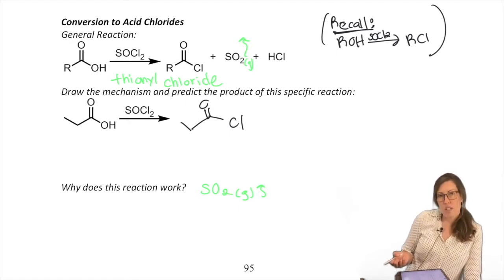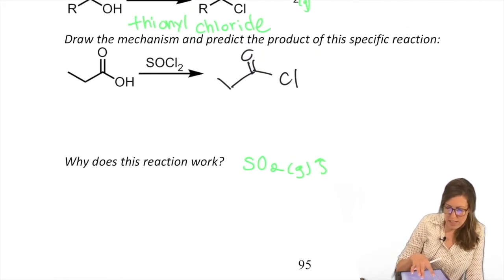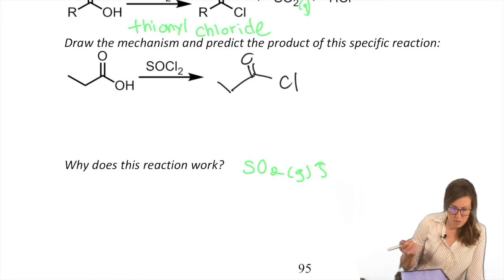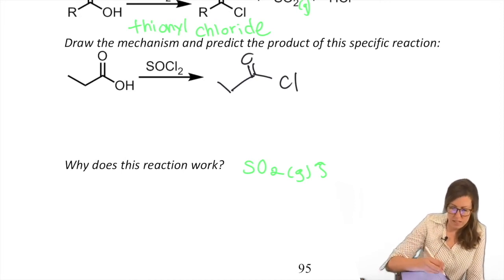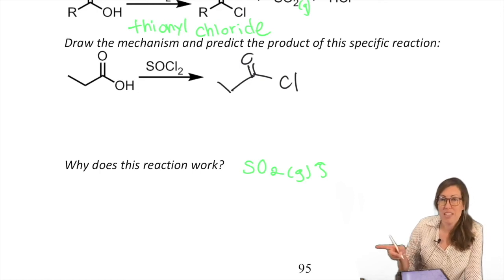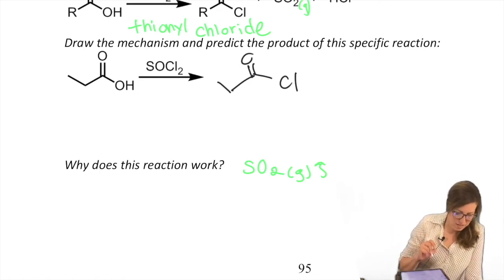Why does this work? Because we know that carboxylic acids are not very reactive. There's a way to take advantage. That's the actual electrophilic carbon that's not reactive. But if we take advantage of the acid-base hydrogen that is reactive, then we can kind of work with that.